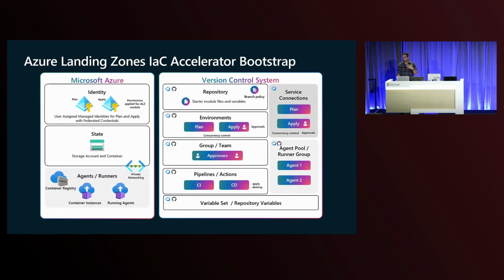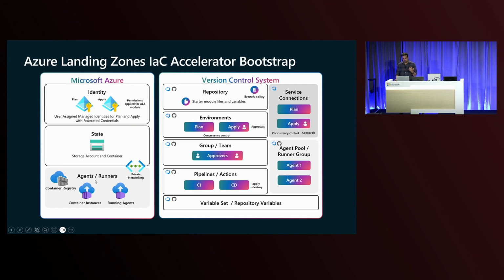Now going into a bit more detail in terms of Bootstrap. The Bootstrap provides you with an Azure setup that you see here on the left. Once you run the Bootstrap, it's going to create identities for your plan and apply. As security best practices go, these are user-assigned managed identities with federated credentials for your plan and apply. Again, as a security best practice, we recommend you put your Terraform state file in a storage account and secure that with private networking. So that gets set up for you without you having to do that.